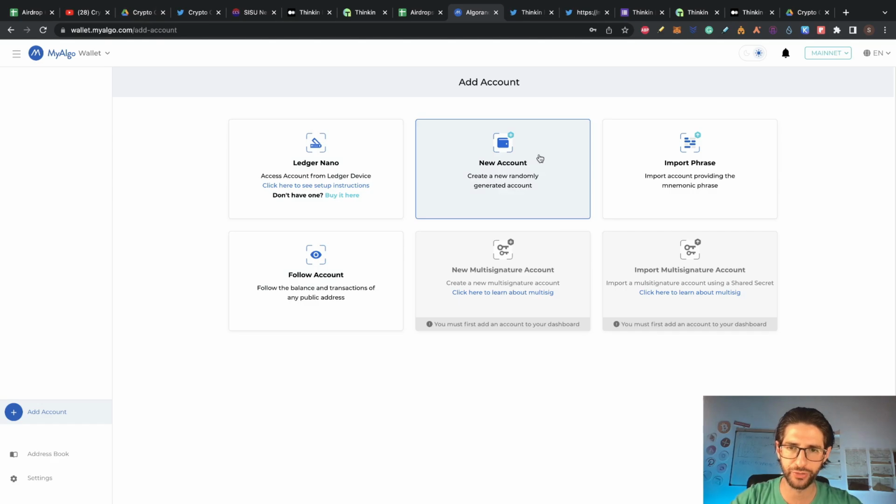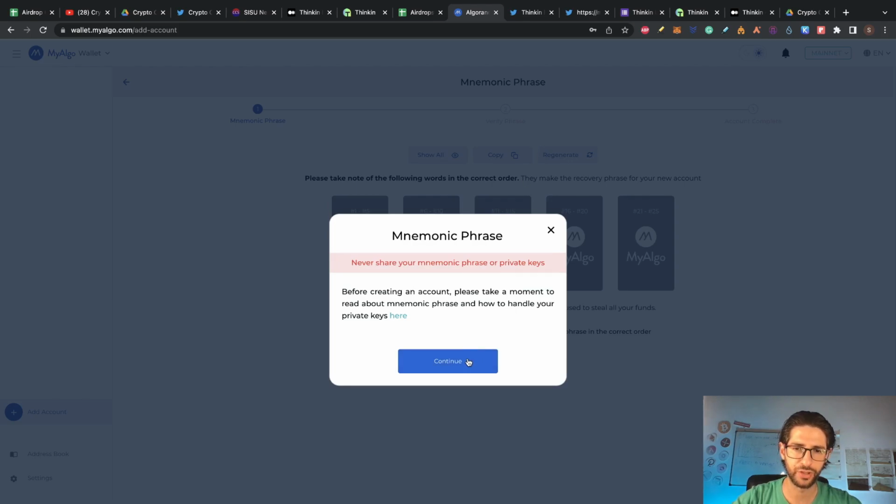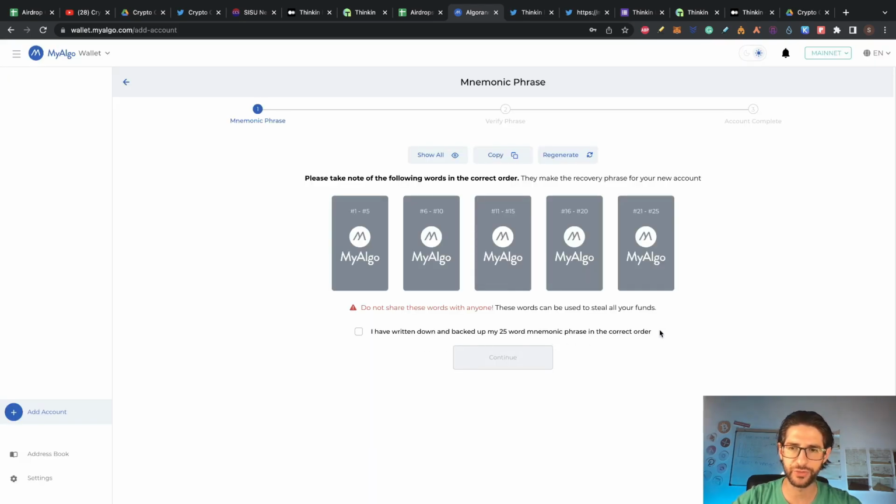And here you are going to need to create a new account. So this is a way to create your new wallet. So click there, click on continue. And here guys, you have 25 words behind each of these. So you can see your words there. So take note of the following words in the correct order. You can copy everything here. You also can click here to show all. Once you have written the words, you click continue.